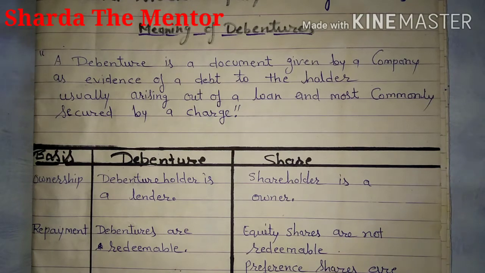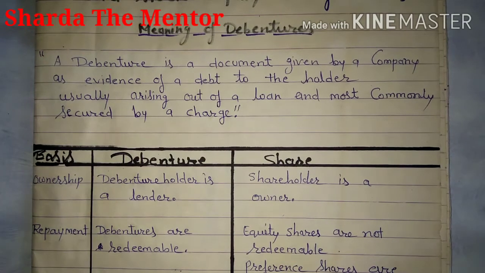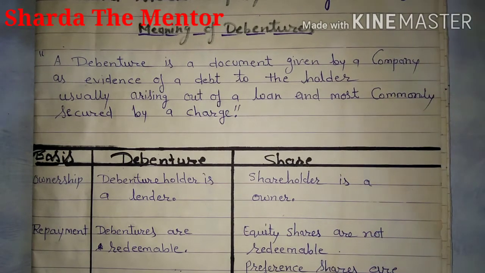First thing, what is the meaning of debenture? A company requires long-term money. For the long-term money, they can arrange it either from shares or from debentures. Although bank loan is also an option, generally when we talk about the shareholder fund, we include equity shares and preference shares, and when we talk about long-term borrowing, the major part of loan that we cover is from debentures.